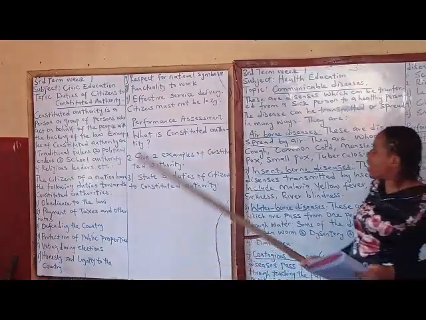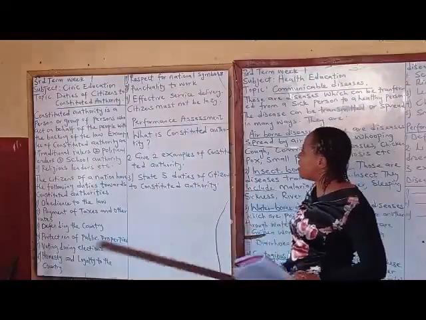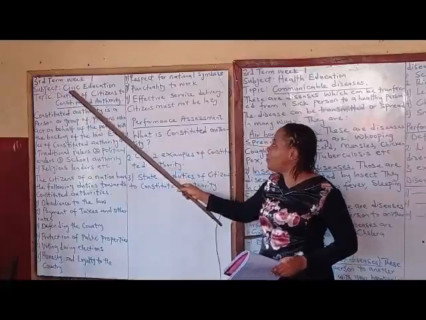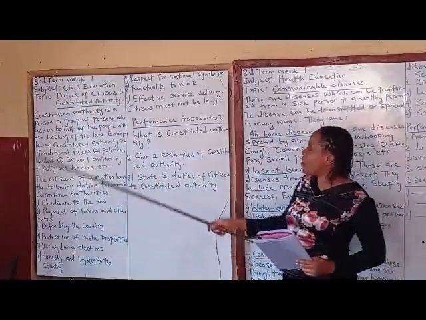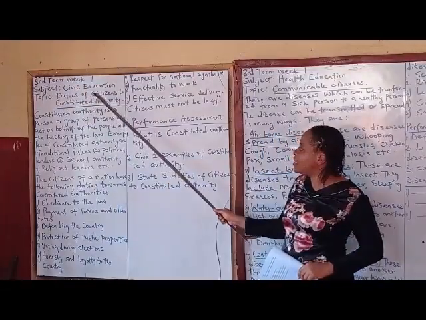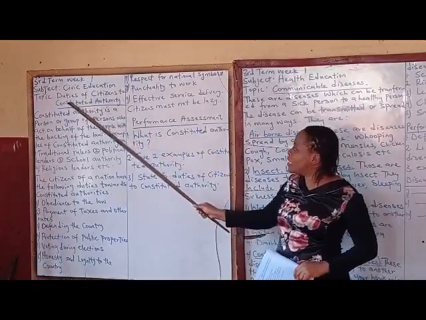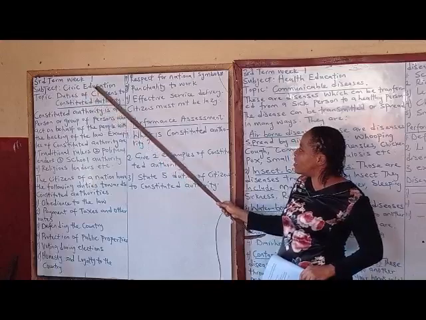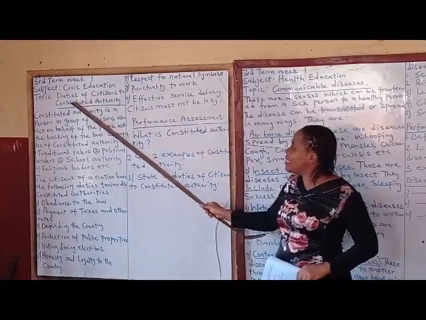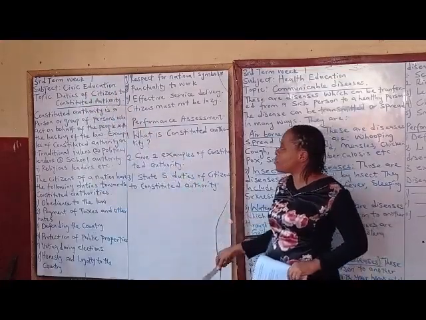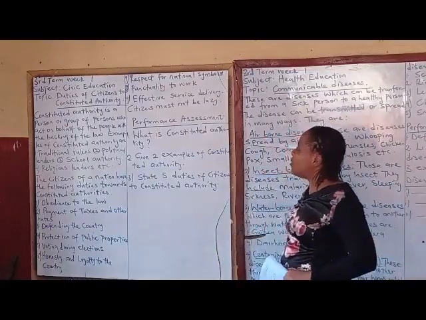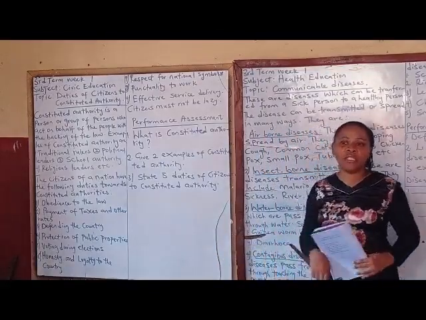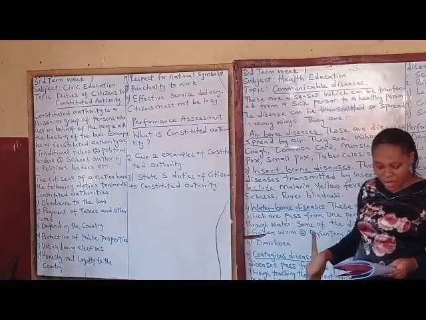So we are back to our online lesson, and our subject is what? Civic education, and our topic is duties of citizens to constituted authority. Duties of citizens to constituted authority. So first of all, let us define constituted authority.